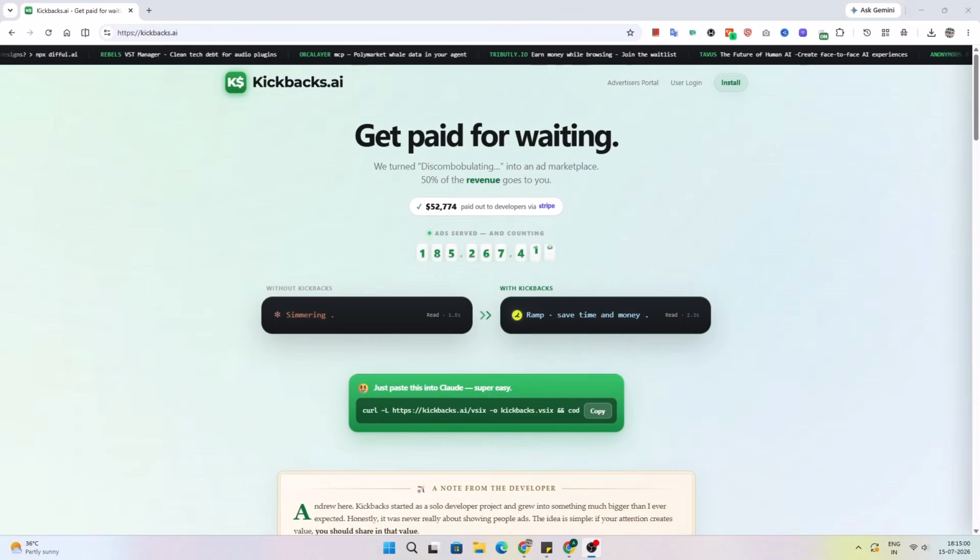If you are in India and thinking about using Kickbacks AI to earn from Claude Code or Codex, there is one big problem that could stop you cold. Let me show you the full picture before you waste your time.